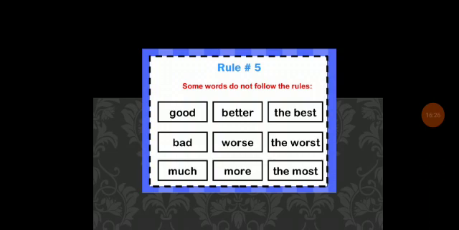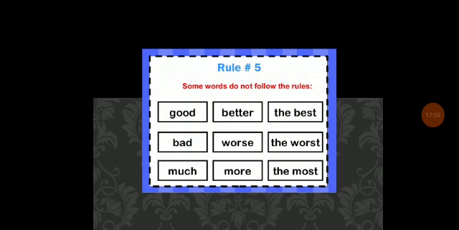And rule 5. Some words do not follow the rules. You already know good, better, best, and bad, worse, worst, and much, more, most, or little, less, lesser. So a few adjectives have comparative and superlative forms of different rules, like bad, ill, worse and worst. Good, better, best; little, less, least; much, many, more, most.